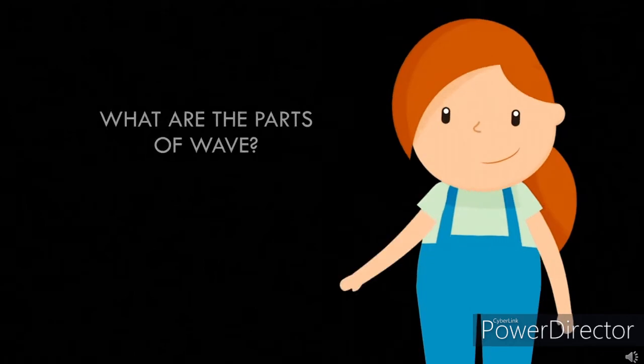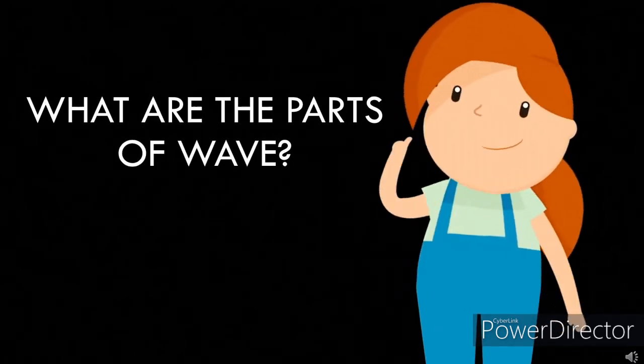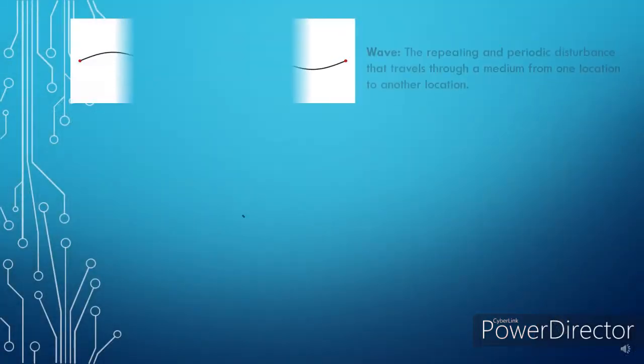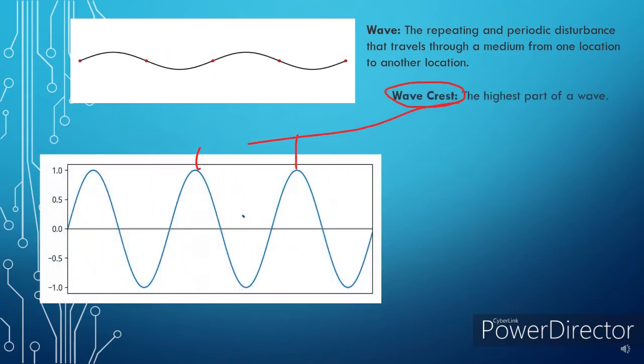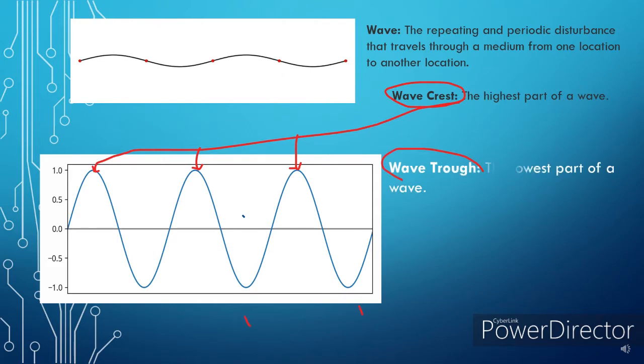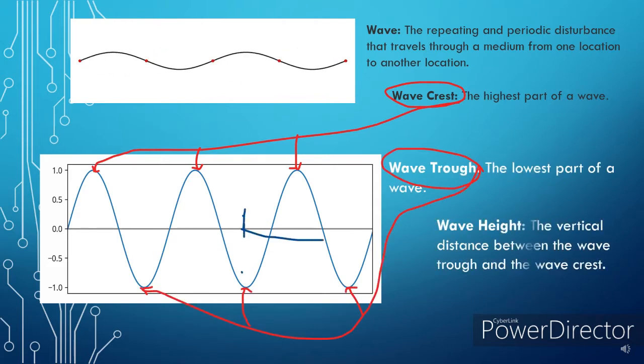So, what are the parts of a wave? Wave is the repeating and periodic disturbance that travels through a medium from one location to another location. Wave crest is the highest part of a wave. Wave trough is the lowest part of a wave. Wave height, the vertical distance between the wave trough and the wave crest.